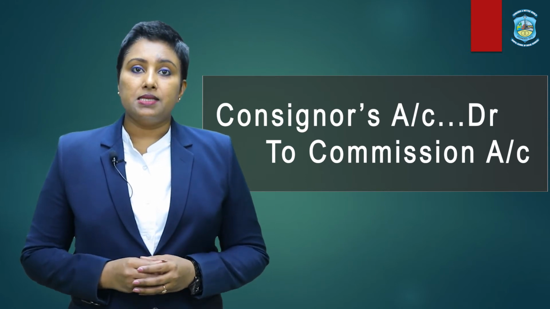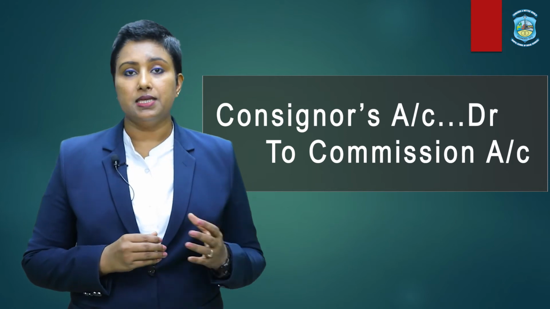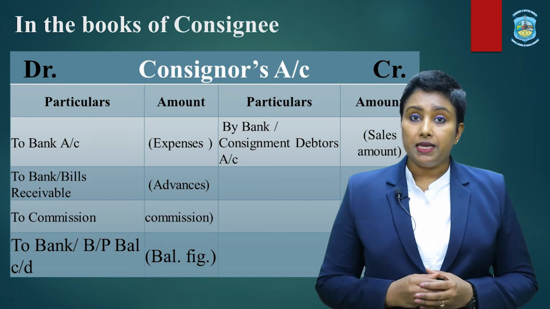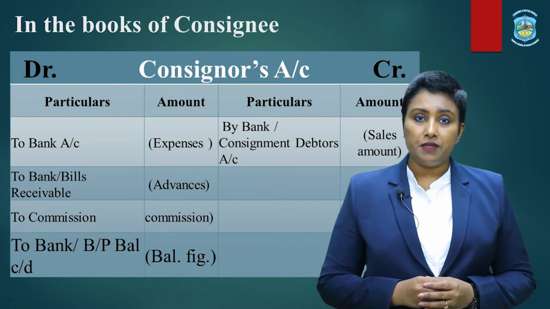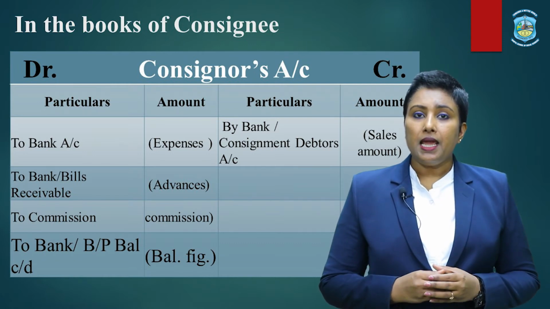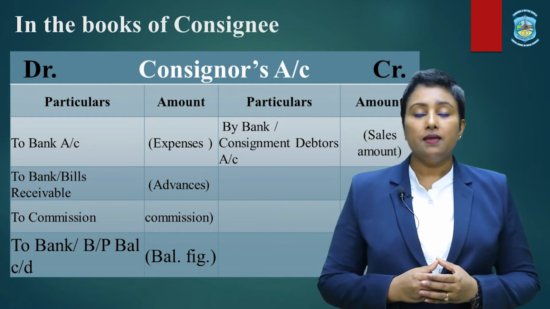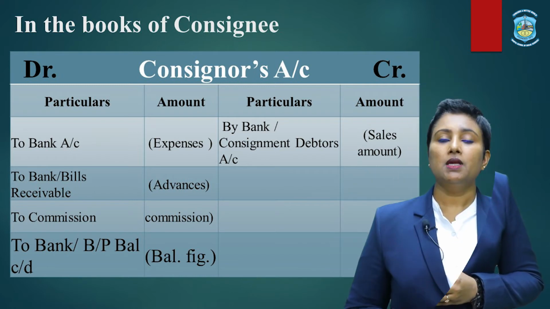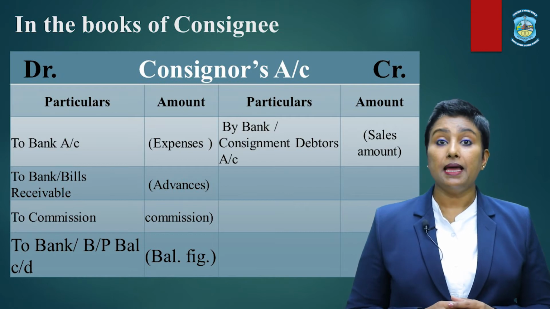Now, the next thing is the amount of advances paid by the consignee to the consignor. Well, if any advances have already been paid by the consignee to the consignor, it will again be recorded in the debit side of the consignor's account as to bank. But if any amount has been accepted by the consignee in the form of bills, then it must be recorded as to bills payable.